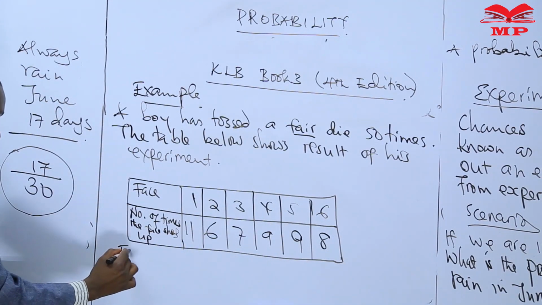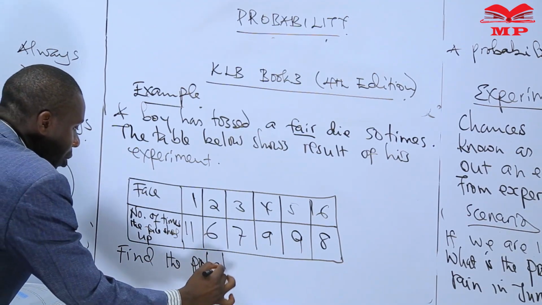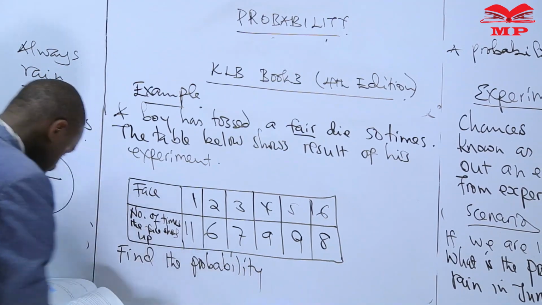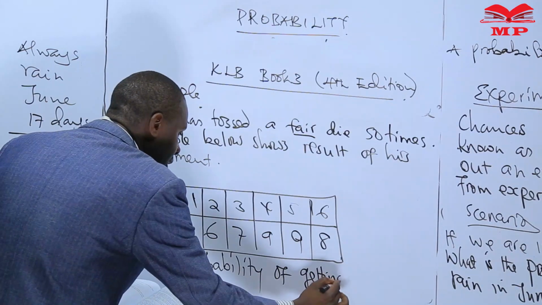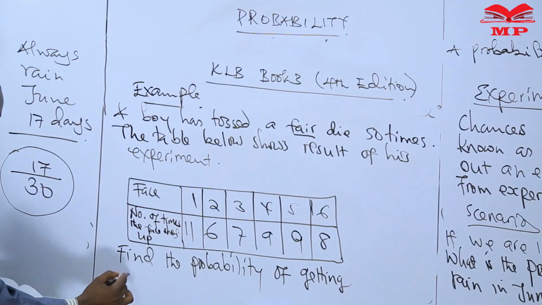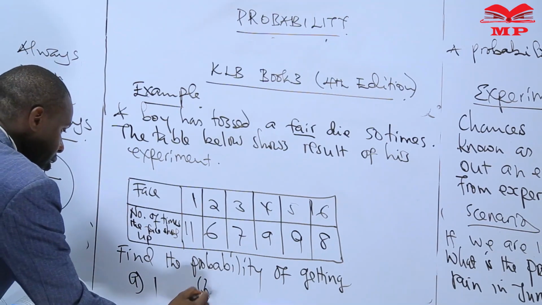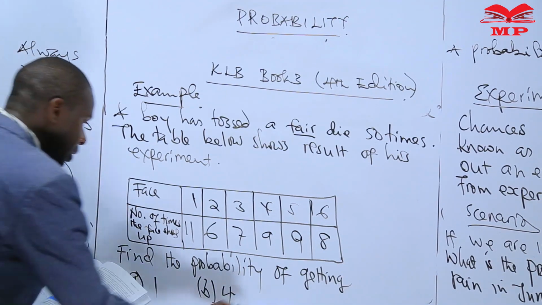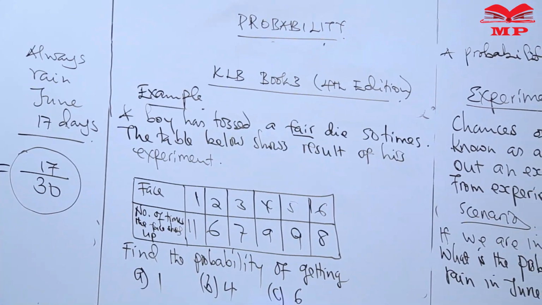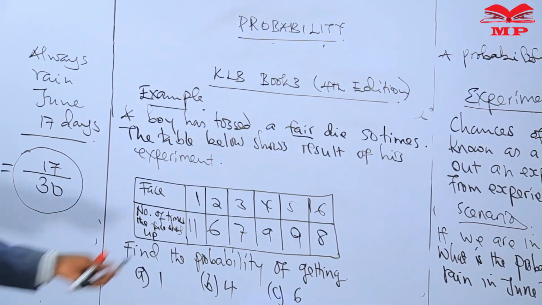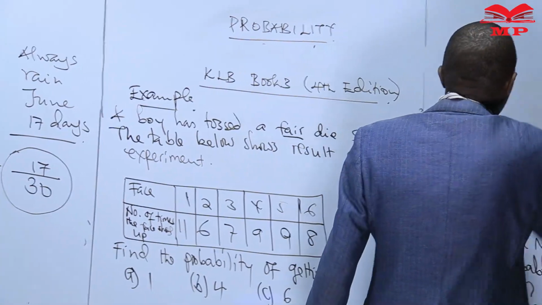Find the probability. This is the question. Find the probability of getting A: 1, B: 4, and C: 6. So I want us to try this and see. Let me just clean here.